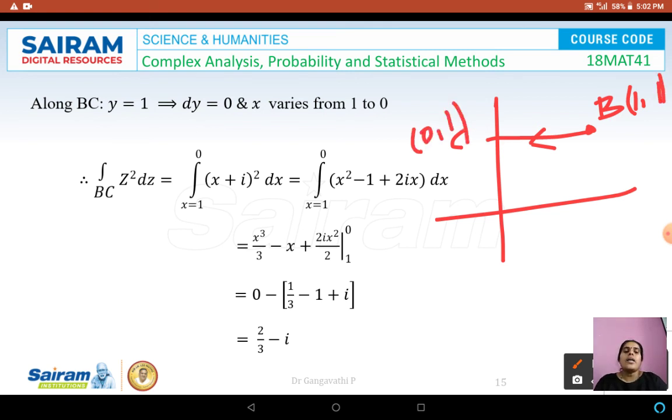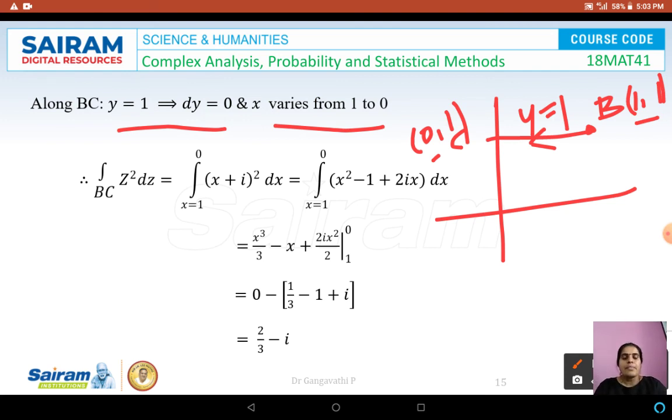Since it is a horizontal line, only x has the possibility to vary. So x varies from 1 to 0, as the x coordinate here is 1 and here is 0, and the equation of this line is y is equal to 1. Since y is equal to 1, dy will be equal to 0.